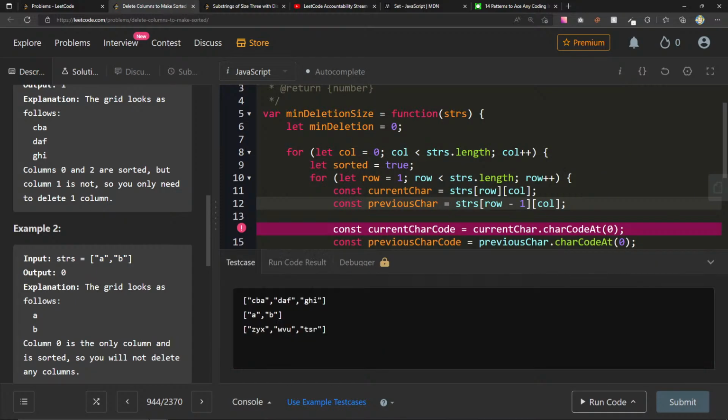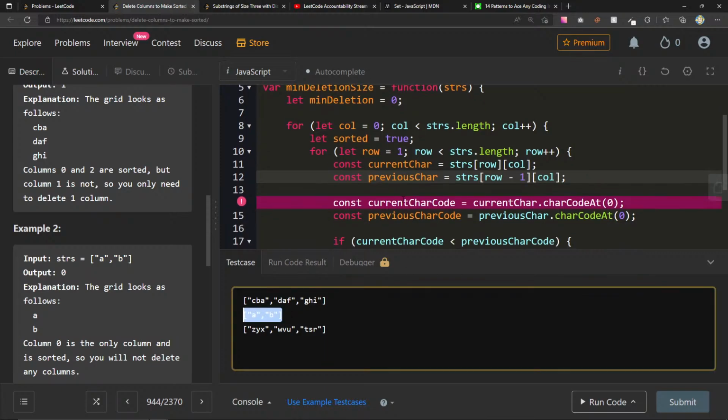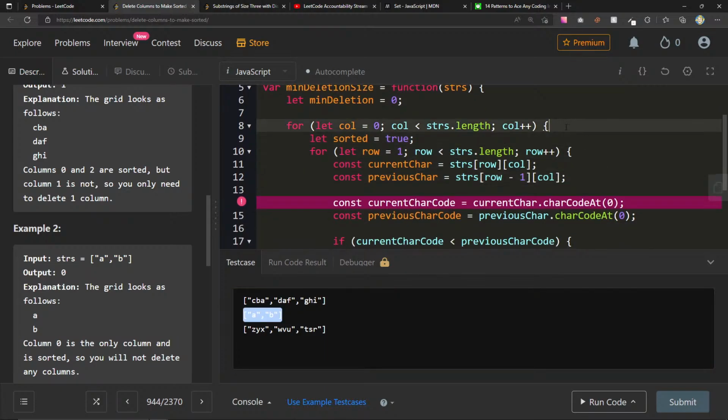So for what input did that happen? Was it the AB? Maybe it's the AB because I'm starting at 1, but I shouldn't be, right? I should always be comparing A and B. So if I start at row 1, yeah, it should be fine. If I start at row 1, so I'll say this is 1, column 0, which is here. If I compare it with row minus 1, 0, column 0.